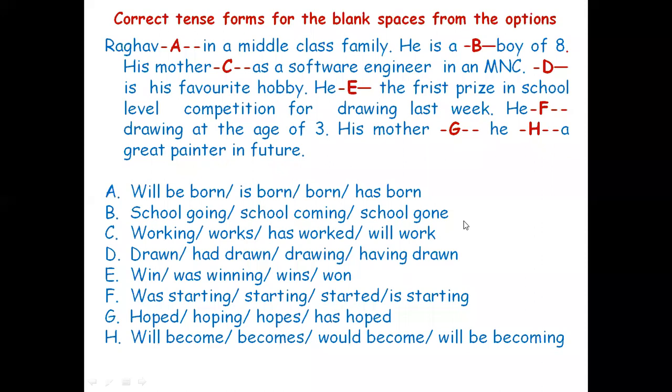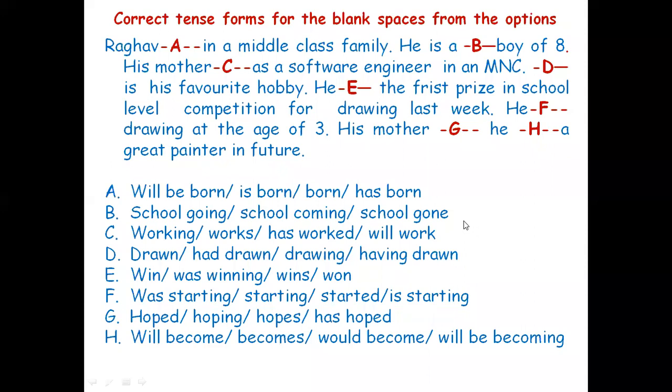And then D, drawn, had drawn, drawing, having drawn. Okay, so D here is drawing. Drawing is his favorite hobby. Why is it drawing? Because the sentence begins with this word. The word should be the subject only. Subject means drawing.